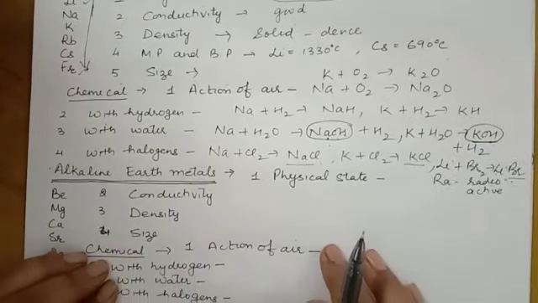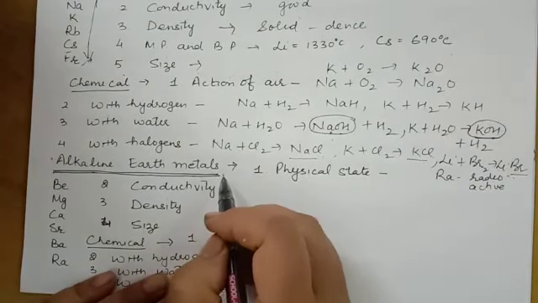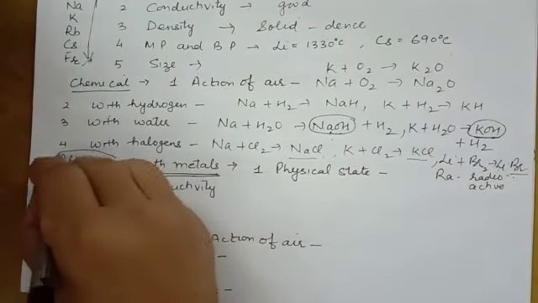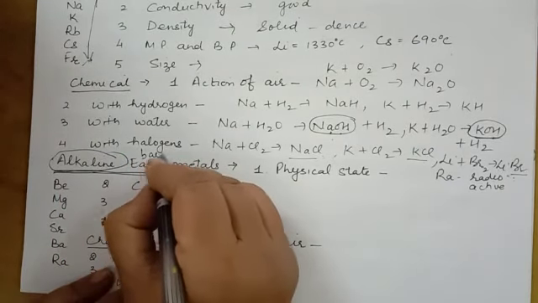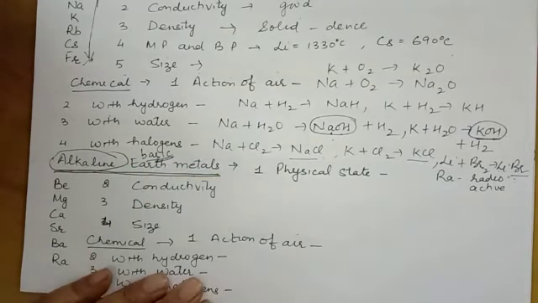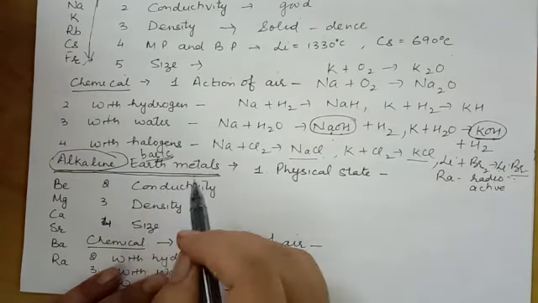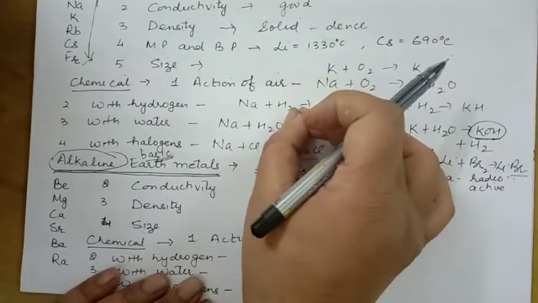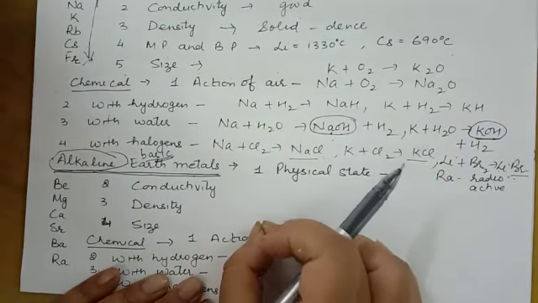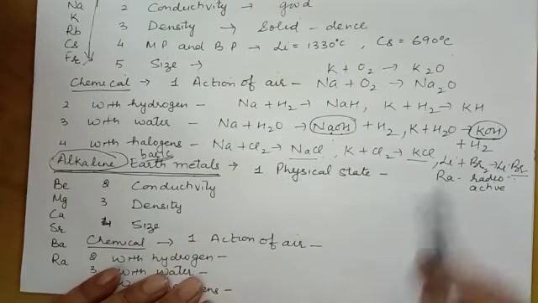The next group, group 2A, is the alkaline earth metals. What do we mean by alkaline? Alkaline means basic, so they have basic character. When they react with water, they form bases. But unlike alkali metals, these bases are not completely soluble. They remain solids, so they are insoluble in water.